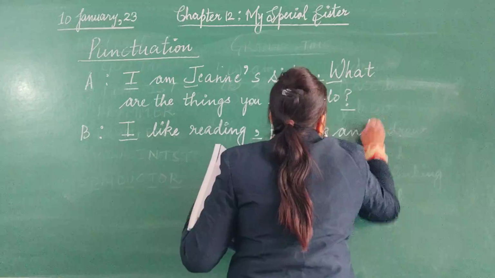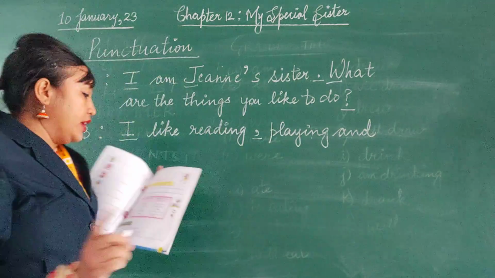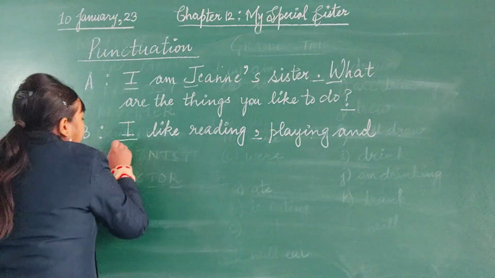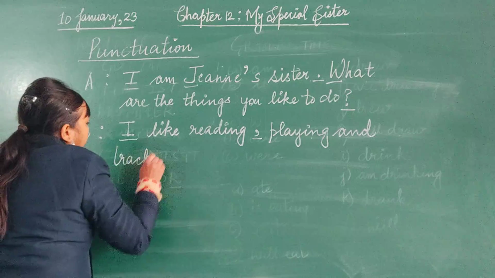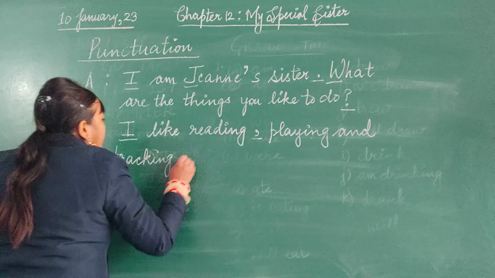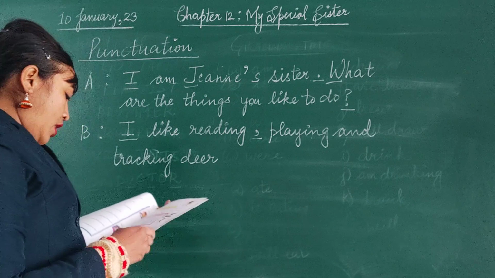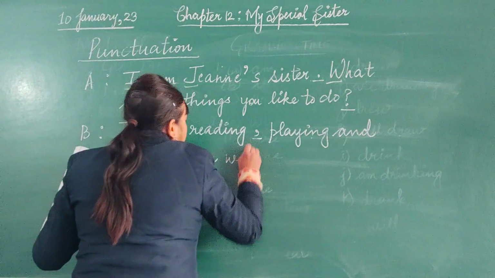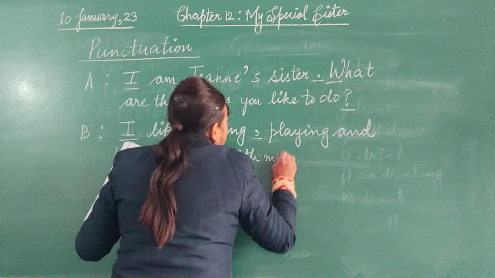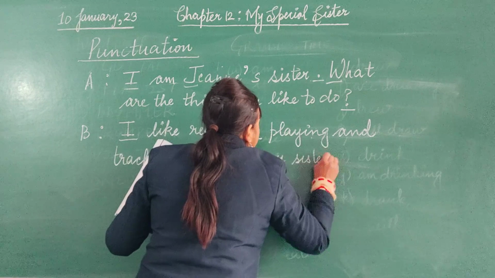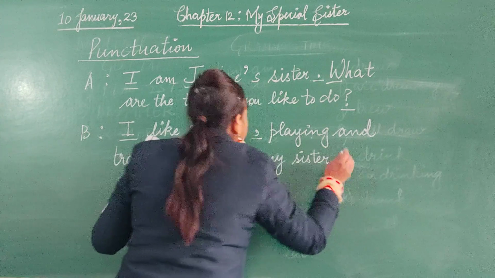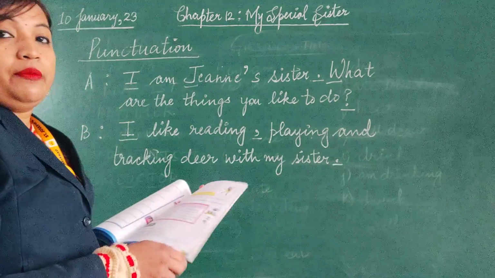Now since and is used here, we will not use a comma here. And tracking deer, with my sister, full stop.